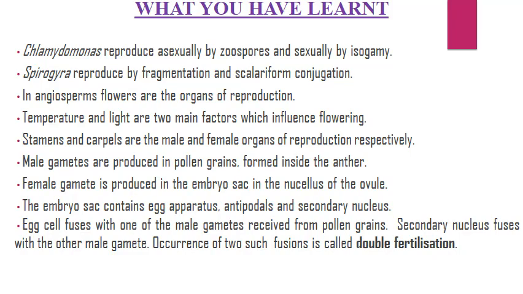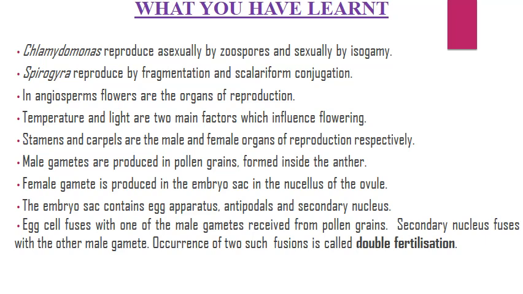What you have learned in this long PPT, this is the summary. Chlamydomonas reproduce asexually by zoospores and sexually by isogamy. Spirogyra reproduce by fragmentation and scalariform conjugation. In angiosperms, flowers are the organs of reproduction. Temperature and light are two main factors which influence flowering. Stamens and carpels are the male and female organs of reproduction respectively.